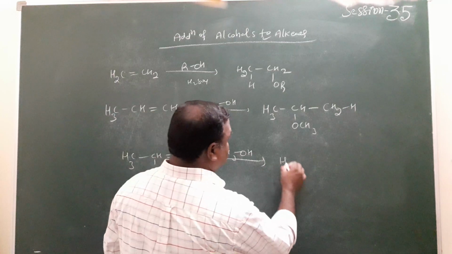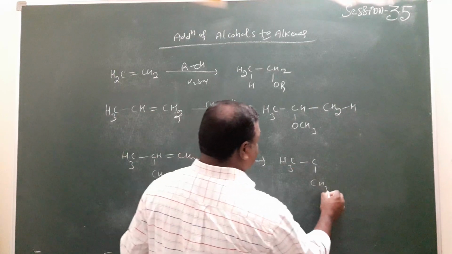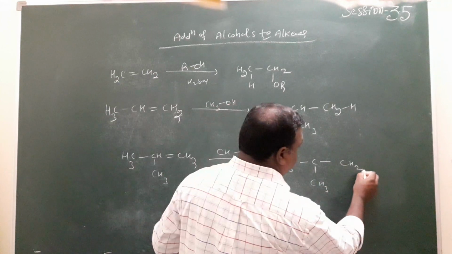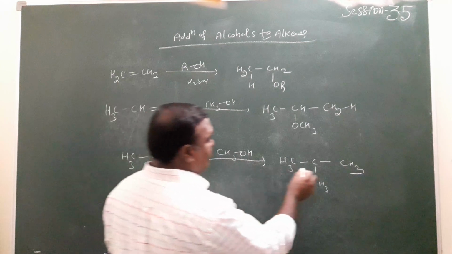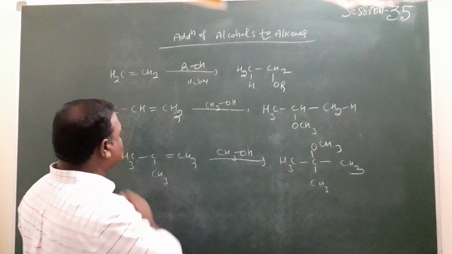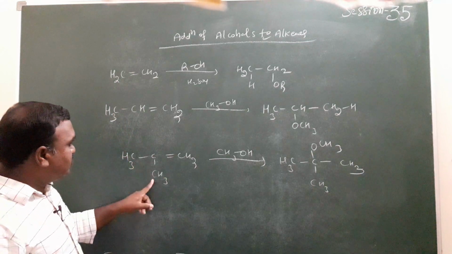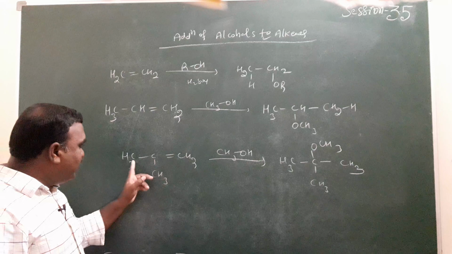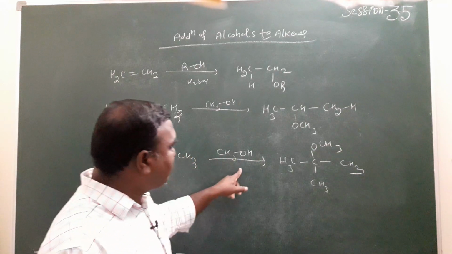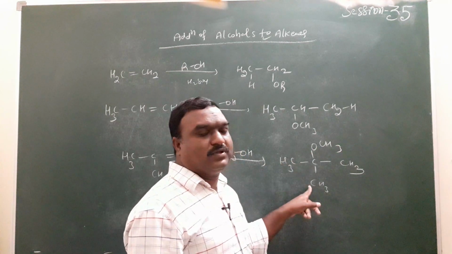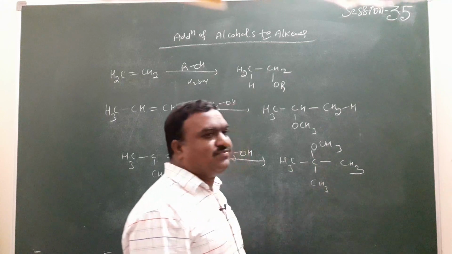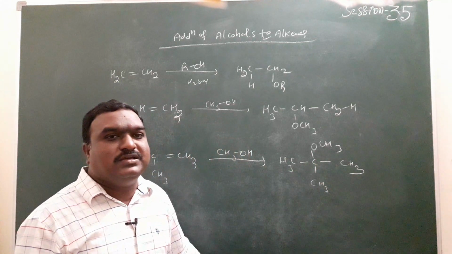Then CH3 here, again CH3, CH2. So H is added to where? The CH2 group. The nucleophile is added to where? The middle carbon: OCH3 here. The 2-methylpropene compound undergoes addition with methyl alcohol in the presence of acid medium to form the product. Methyl tertiary butyl ether is formed here.